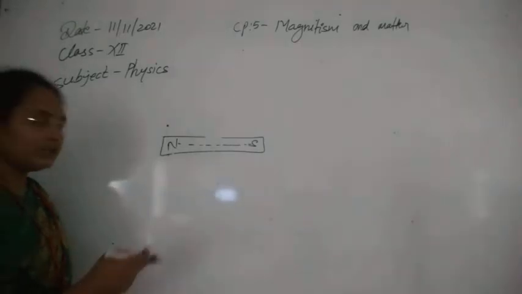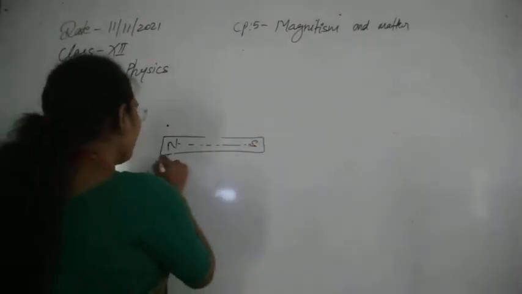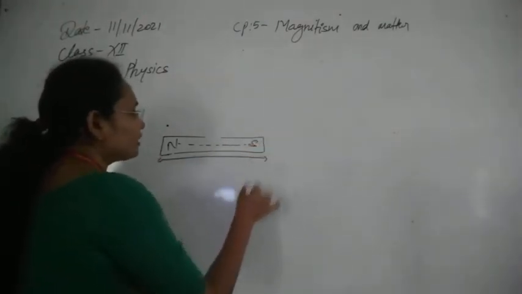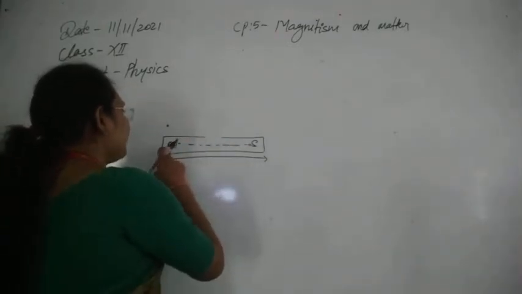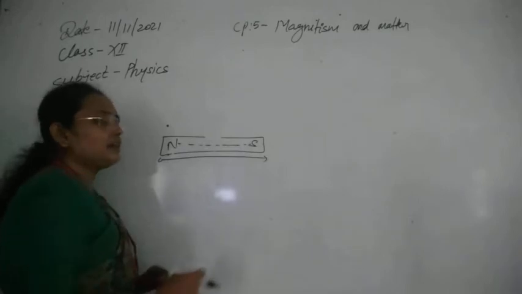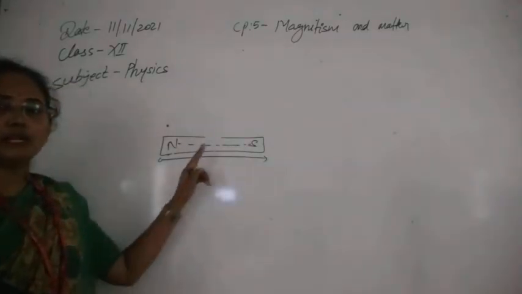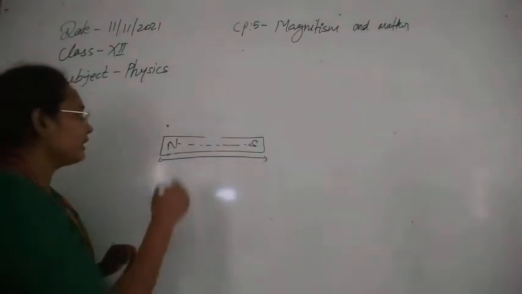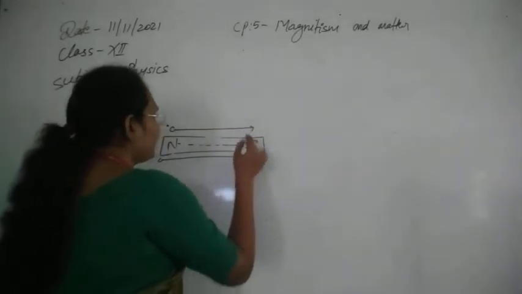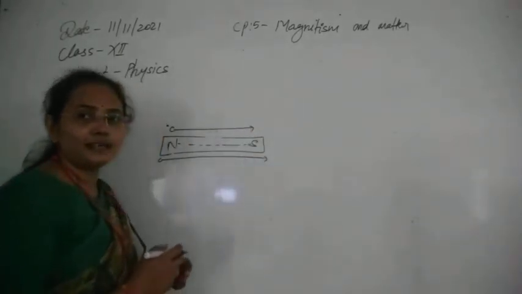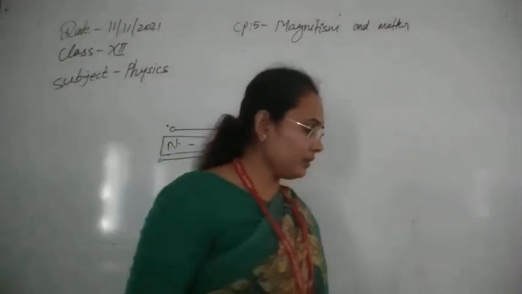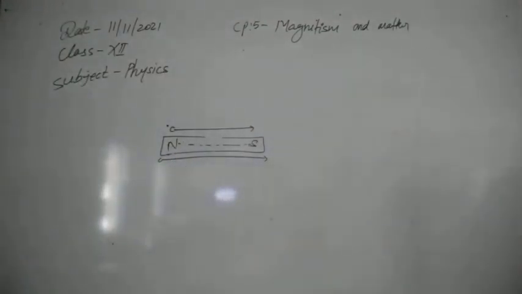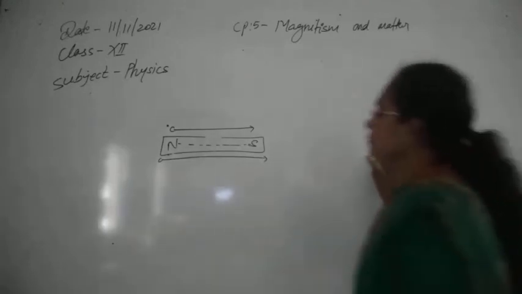Now the next one, magnetic length. So what is geographic length? If you look at this rod, the whole length is known as the geographic length. But the magnetic poles lie somewhat inside the magnet, and the distance between the two poles is known as the magnetic length. You can see this length is always less than the geographic length. So these are all the things regarding the magnetic behavior of the magnet.